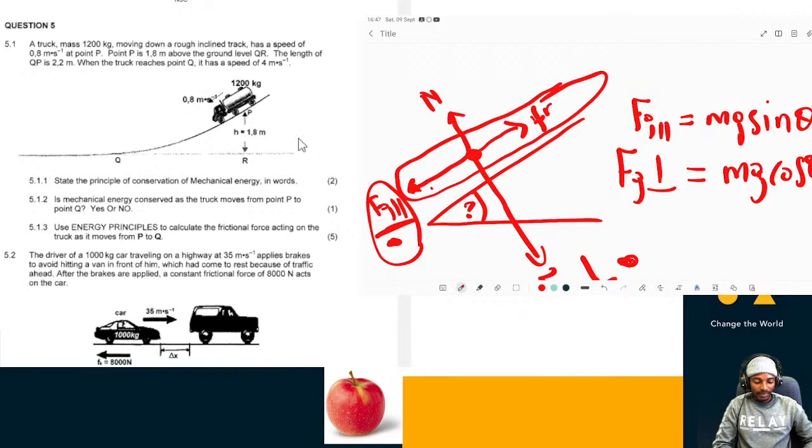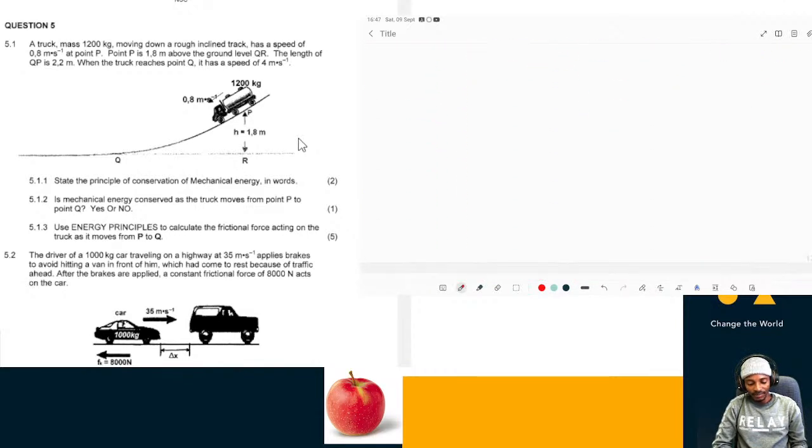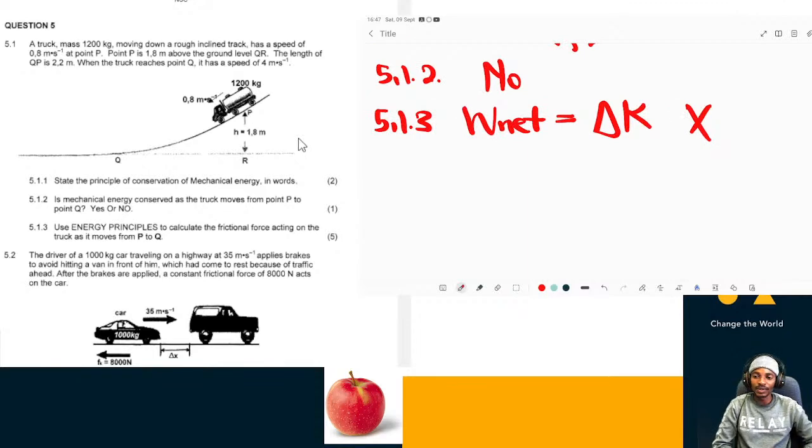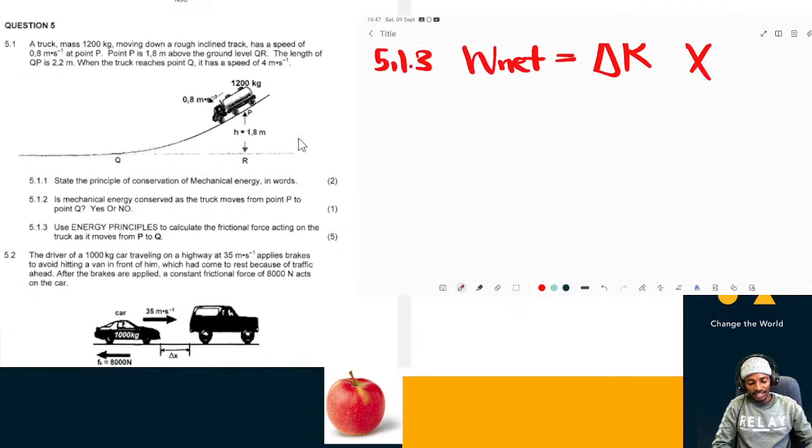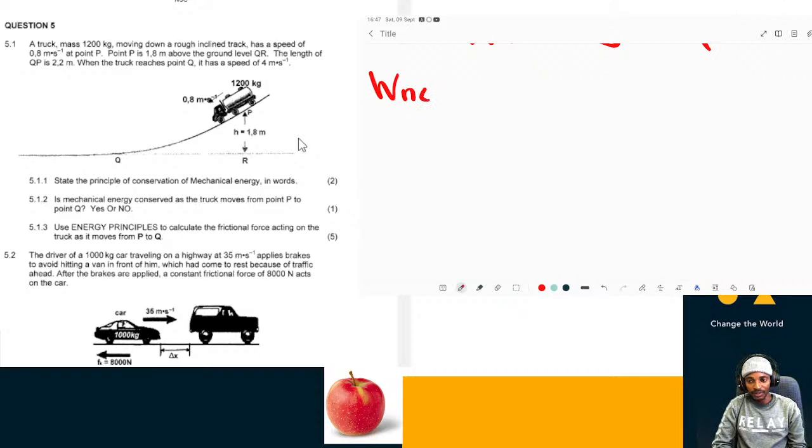But the problem is that we can't use Fg parallel because we don't know the value of theta. So this formula over here fails, and we need to try another formula. Let's try this one. Work done by a non-conservative force, because we have a non-conservative force there, is equal to change in kinetic energy plus change in potential energy. We have the initial and final velocity, so we can compute this, and we also have initial and final height, so we can compute this.